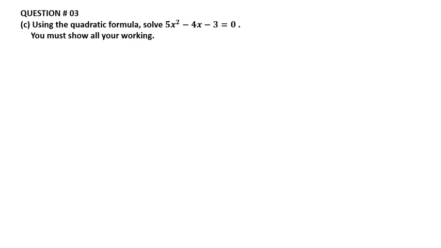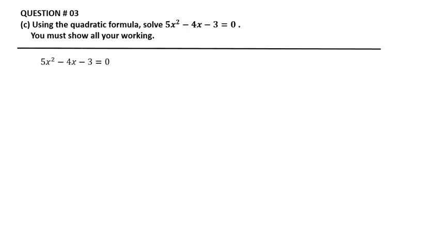Question number 3, part C. 5x squared minus 4x minus 3 is equal to 0. Use the quadratic formula. Here a is equal to 5, b is equal to minus 4, and c is equal to minus 3.